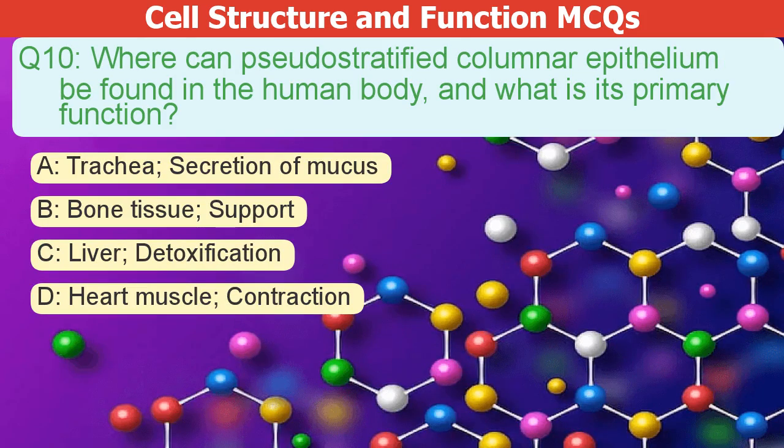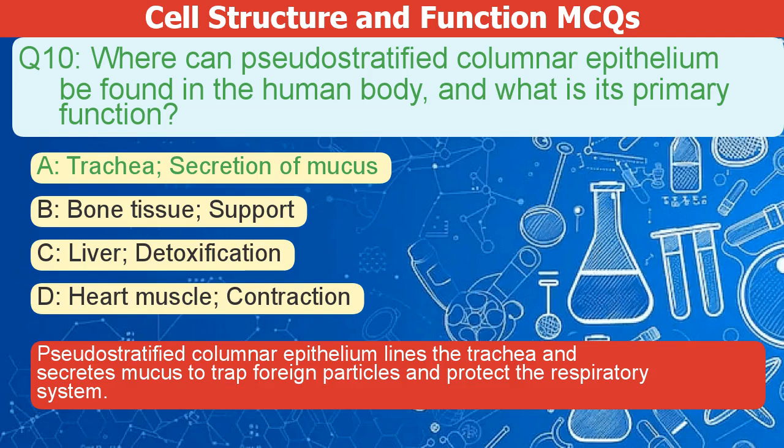Where can pseudostratified columnar epithelium be found in the human body, and what is its primary function? A. Trachea, secretion of mucus. B. Bone tissue, support. C. Liver, detoxification. D. Heart muscle, contraction. The correct answer is A. Pseudostratified columnar epithelium lines the trachea and secretes mucus to trap foreign particles and protect the respiratory system.